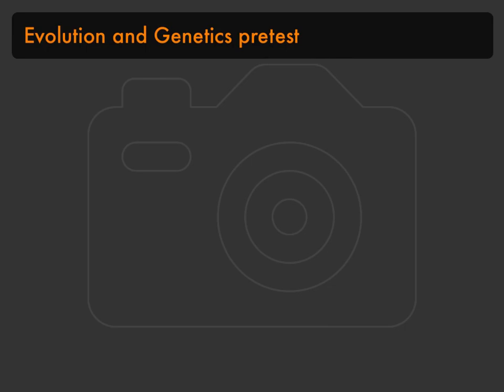Next, which best explains why the offspring of giraffes generally look similar to their parents? Giraffe parents teach their offspring to look like them. Giraffe parents pass on characteristics to their offspring. Offspring mimic their parents' appearances and actions. All giraffes look the same.